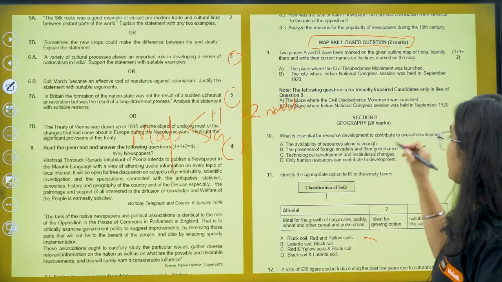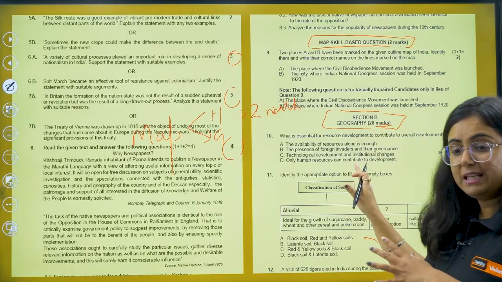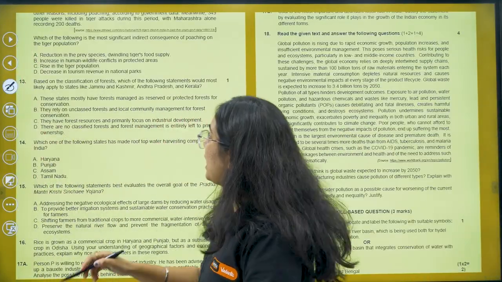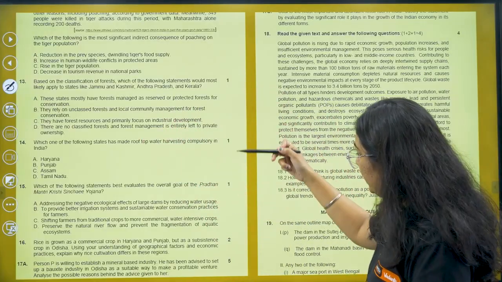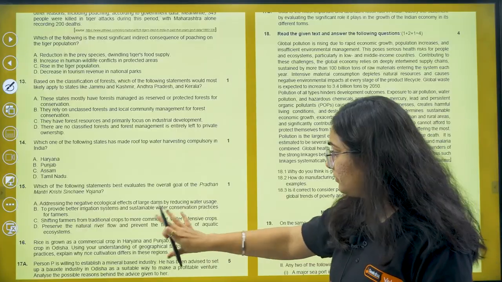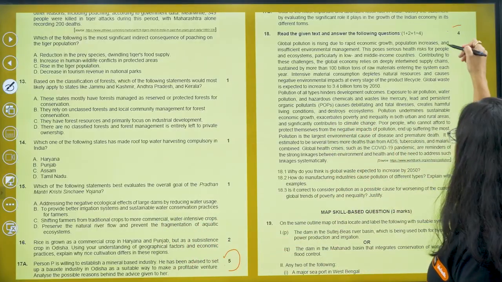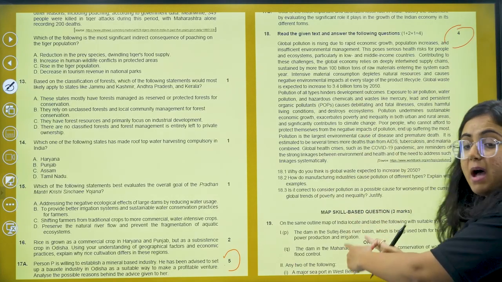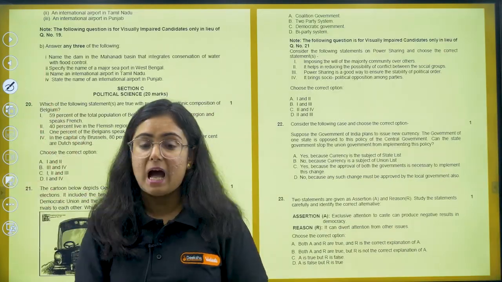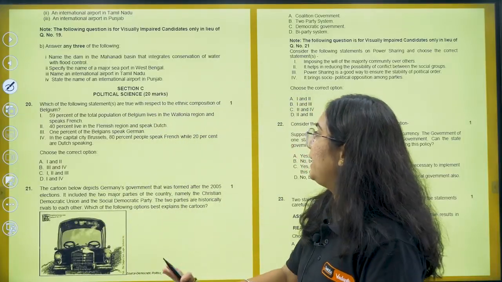Now, pay attention, the section has changed. This is section B, geography. Again, it contains 20 marks, starting with MCQs. Moving ahead, you will see a 2-marker question here. So, 1, 1, 1 MCQs. MCQs are more in this section, okay? You can see that. Moving on, a 2-marker question, a 5-marker question, a case-based study, ending with a map skill-based question. Only from history and geography will you have a map-based question. Other sections do not have it. Keep this in mind, right?